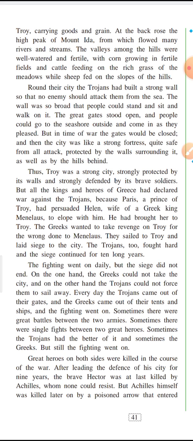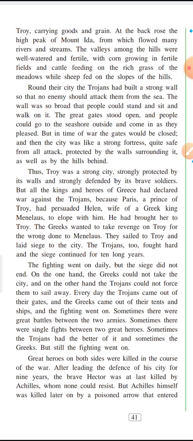But in the time of war, the gates would be closed, and then the city was like a strong fortress, quite safe from all attack, protected by the walls surrounding it as well as by the hills behind. So at the back side of Troy, it was safe because it had a very tall mountain peak of Mount Ida, and the remaining three sides were covered by the strong walls built by the Trojans.